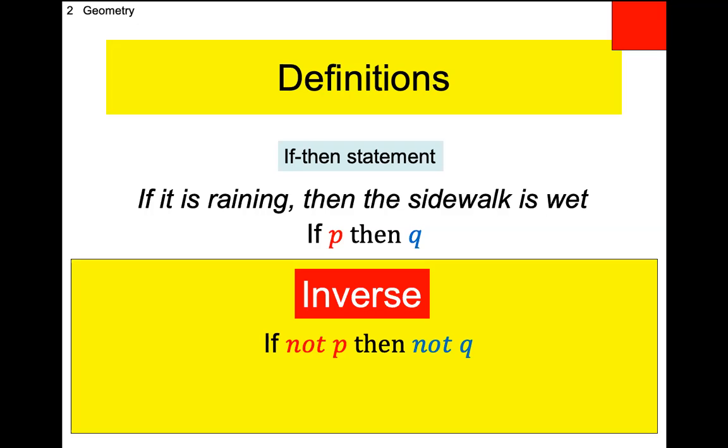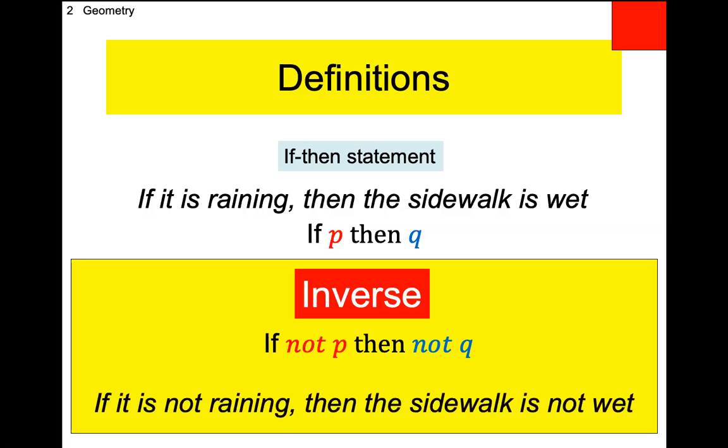Okay, so how does that work with our statement? If it is raining, then the sidewalk is wet. Well, notice the P and the Q on the inverse do not flip-flop. It still stays exactly the same. You're just going to negate both statements. How do you negate it? Typically you put the word not. So instead of if it is raining, we're going to say, if it is not raining, then the sidewalk is not wet.